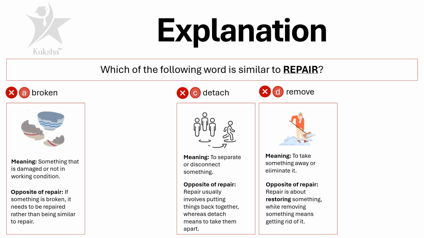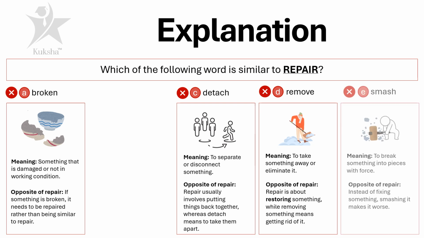Option D was remove. What does remove mean? It means to take something away or eliminate it. So again, it is opposite of repair. Repair is about restoring something, while removing something means getting rid of it. So option D, remove, is incorrect.